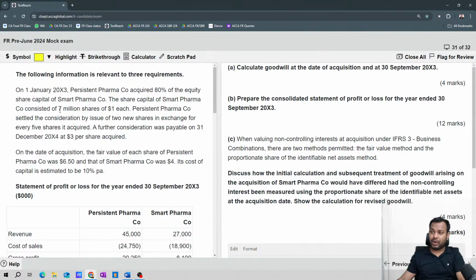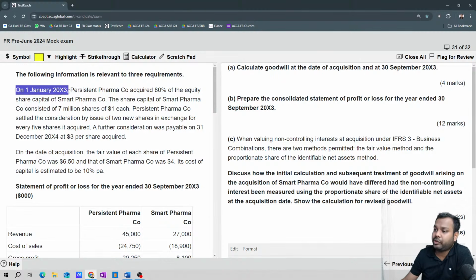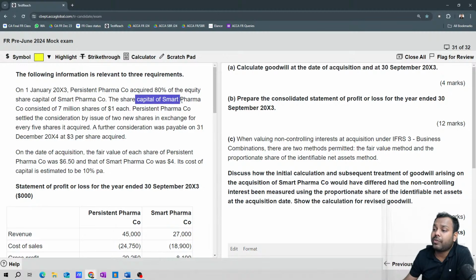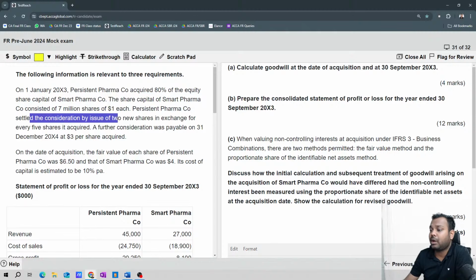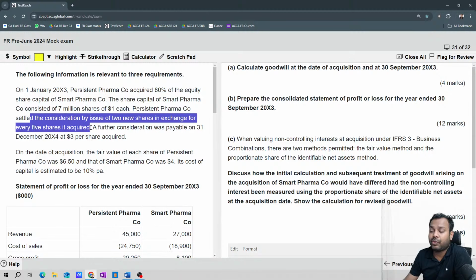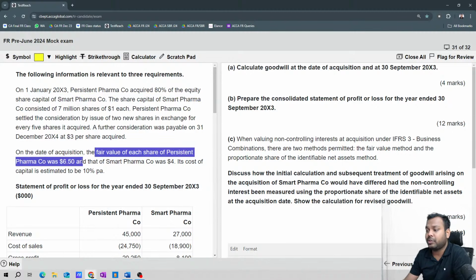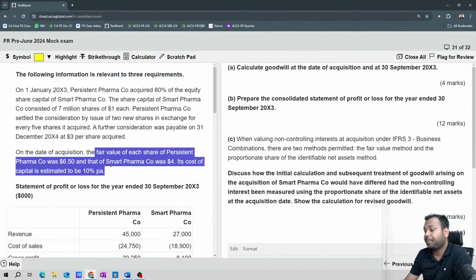So what is the question? On 1st January 2003, Persistent Pharma acquired 80% of the equity share capital of Smart Pharma. The share capital of Smart Pharma consisted of this many shares. Persistent Pharma settled the consideration by issuing 2 new shares in exchange for every 5 shares it acquired. A further consideration was payable on 31st December. So this is deferred consideration, and this is share exchange. On the date of acquisition, the fair value per share of Persistent Pharma is this much, and Smart Pharma is this much. Cost of capital is this much.